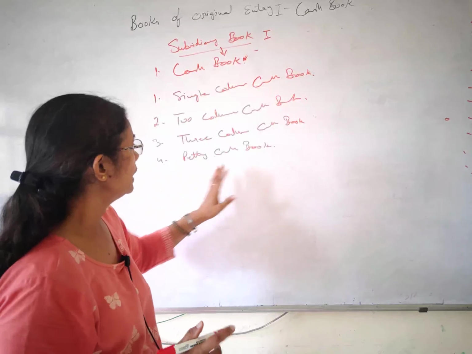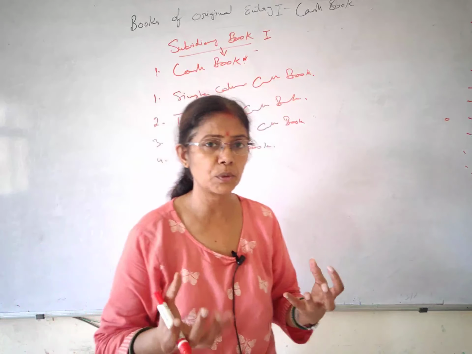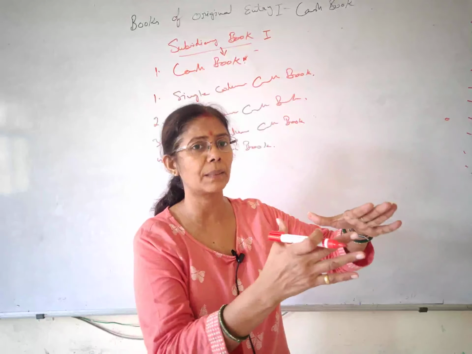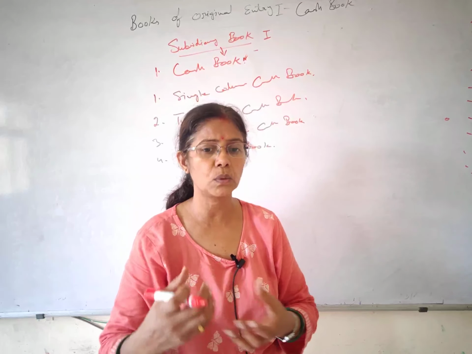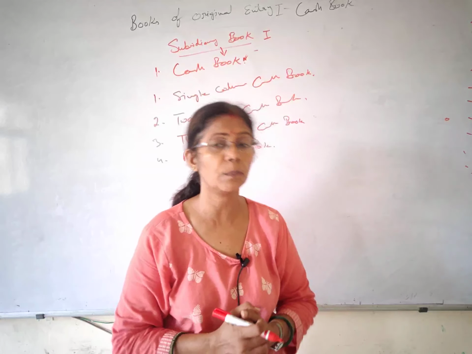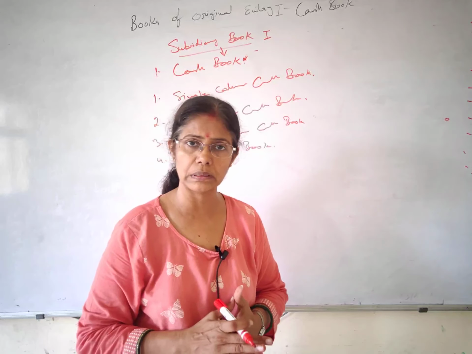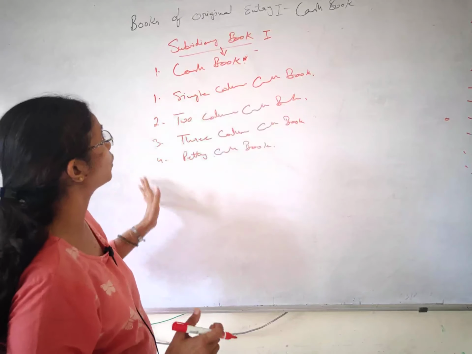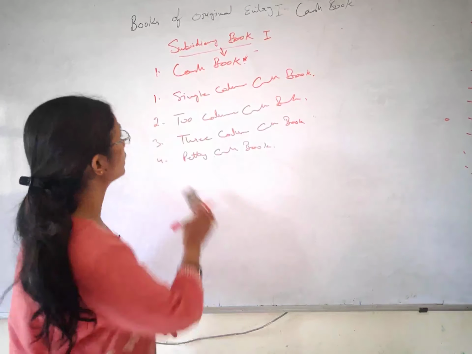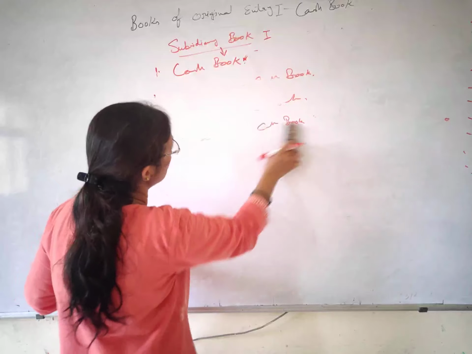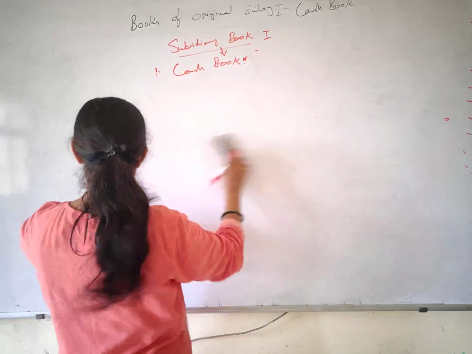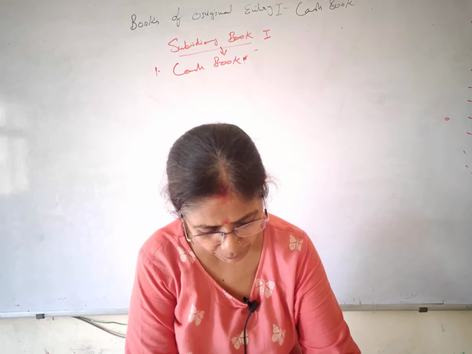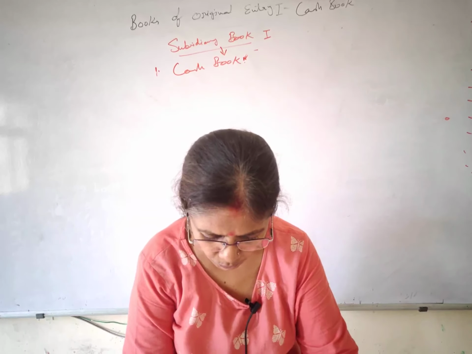And petty cash book, according to its name, means it's handling very small amounts of cash. The head cashier provides some amount to the petty cashier, a person who is dealing in very small kinds of expenses, you know, they don't want to disturb the head cashier for all these things. So here the accounting will be done. Alright, so we have these 4 kinds of cash books. The first one we will be taking, we will be starting with the single column cash book. But before starting this, let me tell you a little bit more about this cash book.